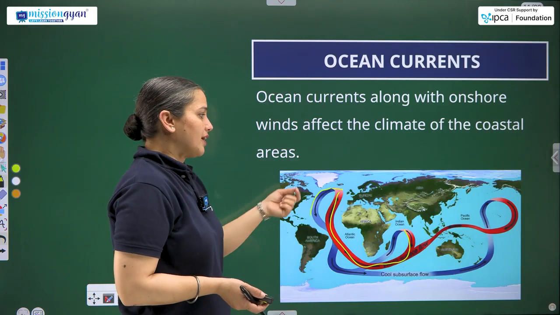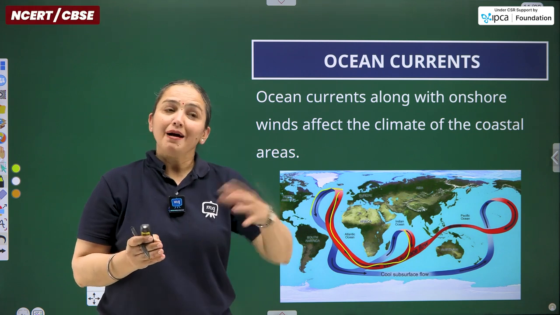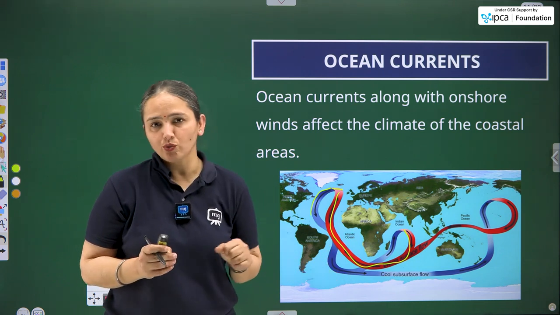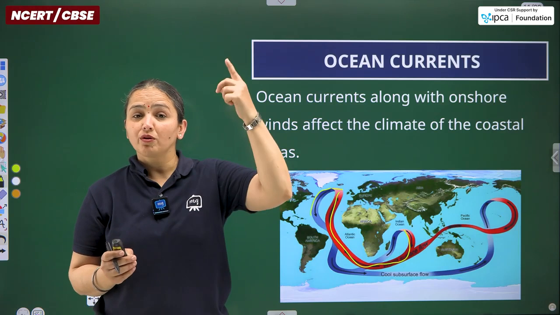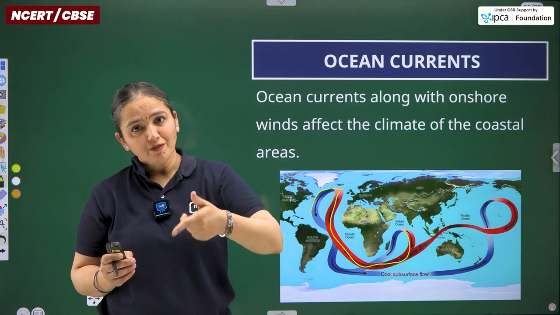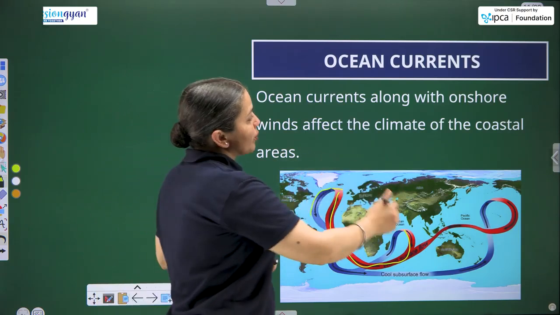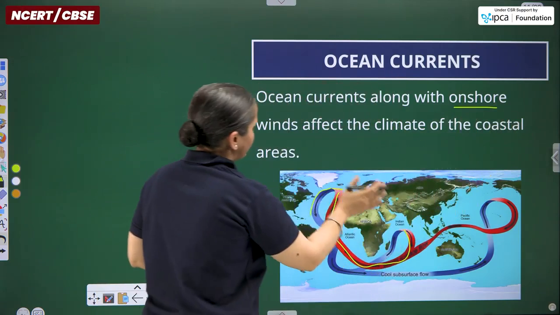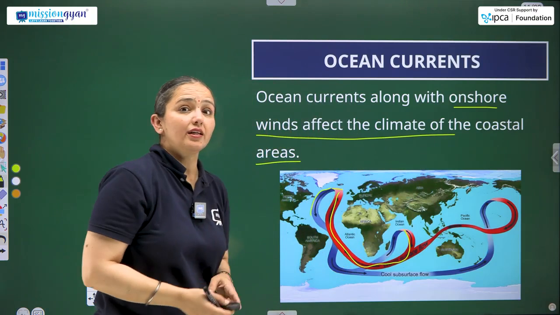That is also the reason that the Africa continent experiences maximum heat, maximum high temperature throughout the year, and those latitudes are the equator along with both the tropics, Tropic of Cancer in the northern part and Tropic of Capricorn in the southern part. So ocean currents, along with onshore winds, affect the climate of the coastal areas.